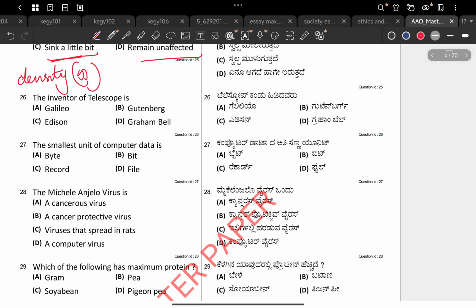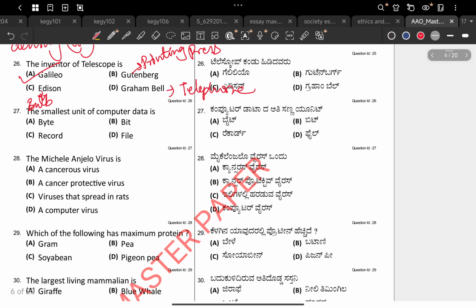Moving on to 26th question. The inventor of telescope is Galileo, Gutenberg, Edison, Graham Bell. Edison invents the bulb, so many other things as well. Graham Bell is known for telephone invention, and Gutenberg is actually known for printing press. The answer is Galileo.